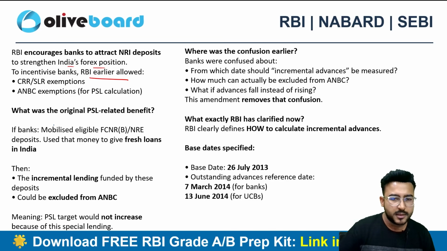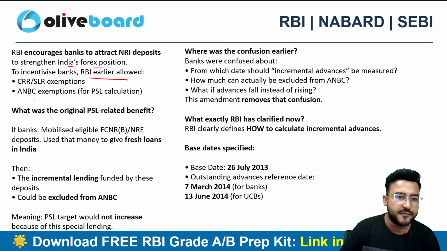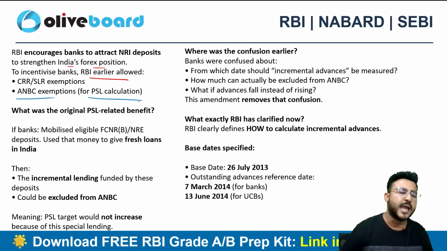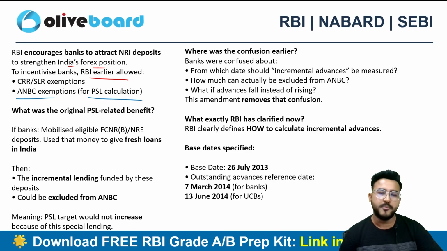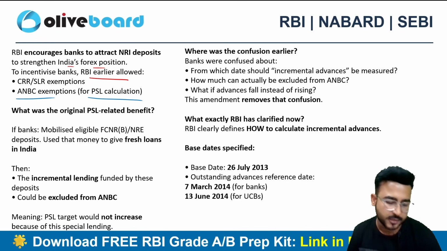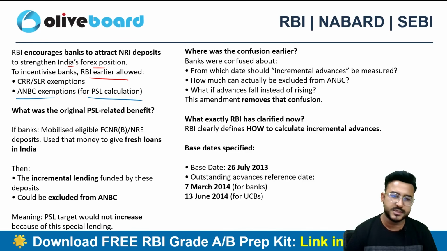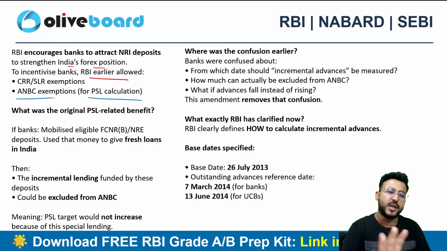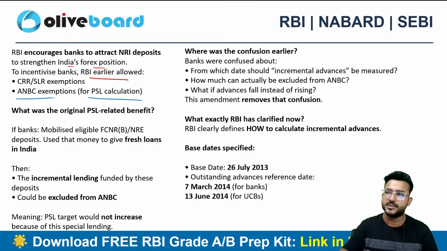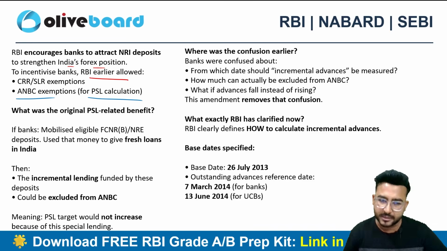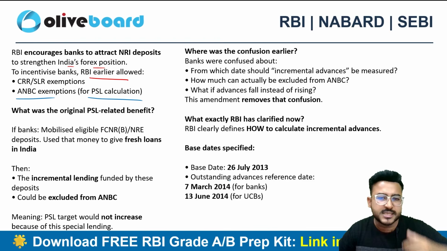So this was the PSL benefit, that you don't have to calculate the PSL norms on this particular FCNR and NRE deposit. You can reduce it from your ANBC. You can reduce whatever deposits you are able to source from the FCNR and NRE account from your ANBC, right? But there was certain confusion.